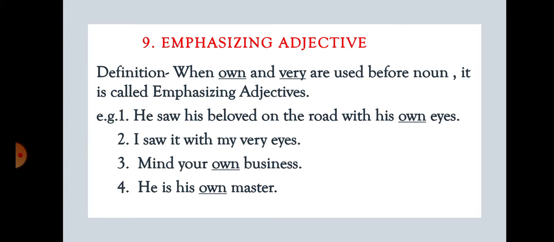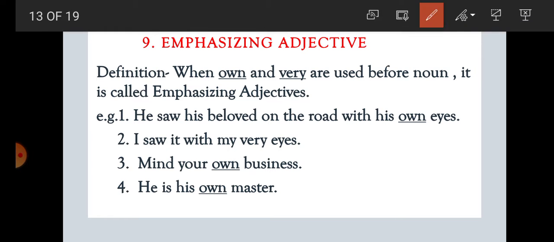Now number 9, emphasizing adjective. Students, what is an emphasizing adjective? When own or very are used before a noun, it is called an emphasizing adjective. And it does what? It emphasizes the noun. It means it stresses the noun.